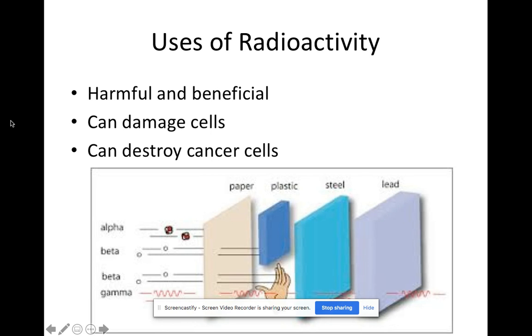So alpha, if you look at the picture, is the weakest of our radiation. It's stopped by paper. Beta is a little stronger, and that can go through paper, but is usually stopped by plastic and any solid substance. Gamma is the strongest. That can go through paper, lead, steel, and it's very, very dangerous, as you'll see in the video that you watch on Marie Curie.